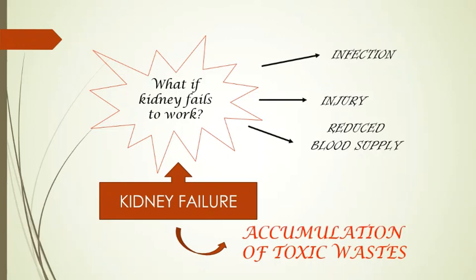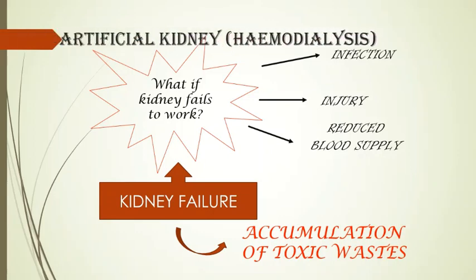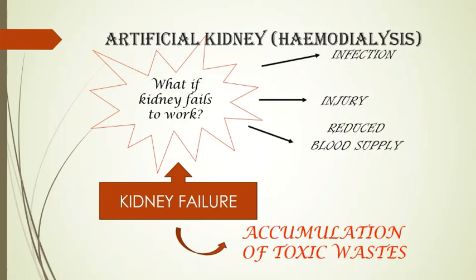If one of the two kidneys fail, not much of a problem. Body can still function normally. But if both kidneys fail to work, then the person needs treatment. The final stage treatment available is hemodialysis or artificial kidney. This is based on the principle of diffusion. We want to remove nitrogenous waste, urea, from the blood.